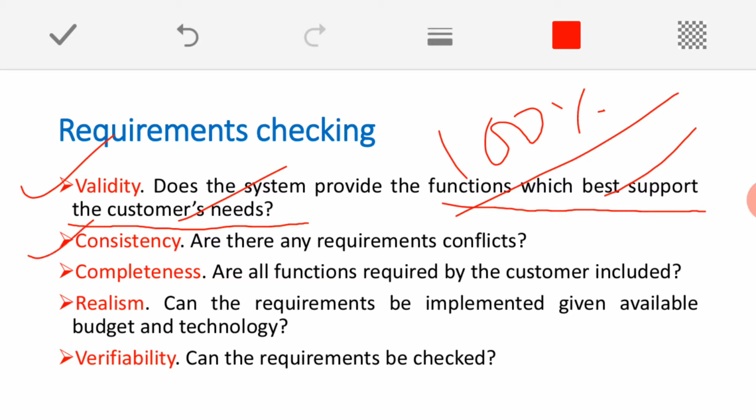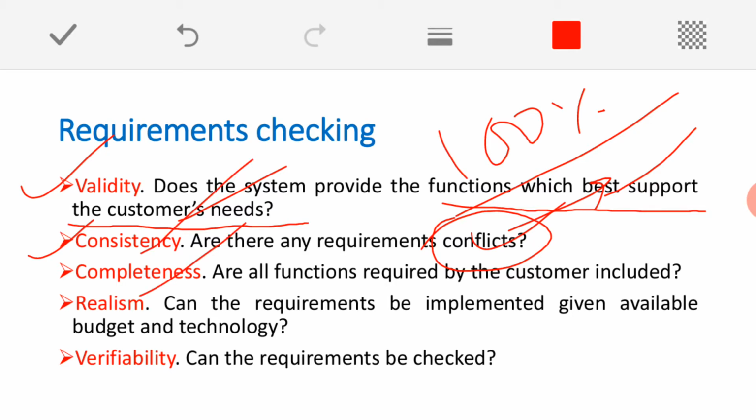The second check is consistency. Whether the requirements have any conflict; there should not be any contradictory statement written here. Our requirements should always be consistent. Why? Because the requirements are dependent. Most of the time there will be a relationship between one requirement and another requirement. So, there should not be any kind of conflict between requirements. That is called consistency, which is to be maintained.